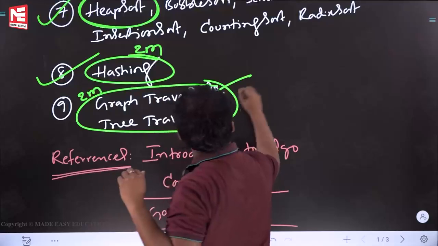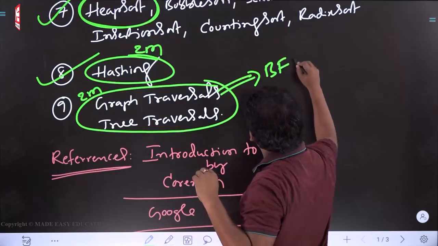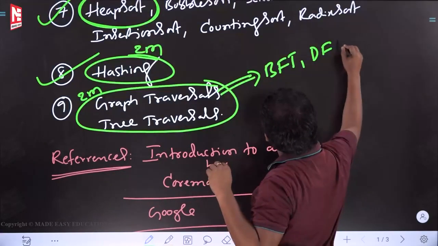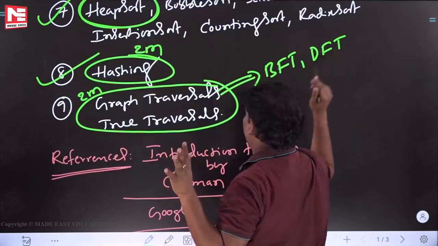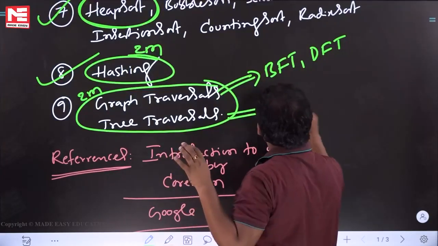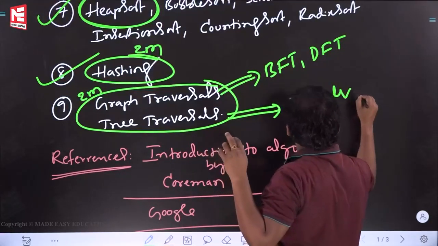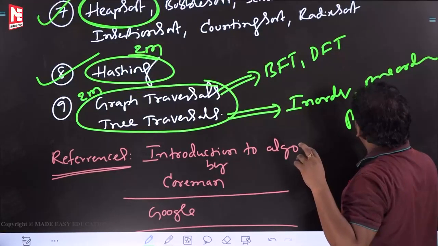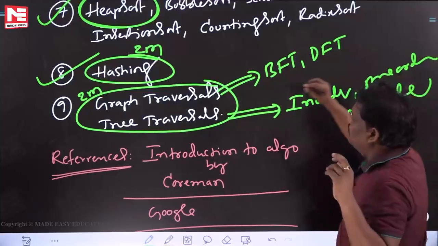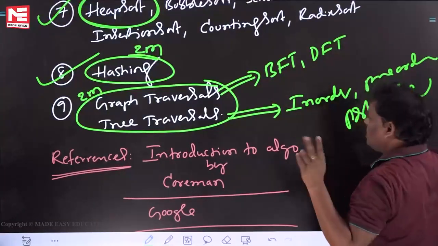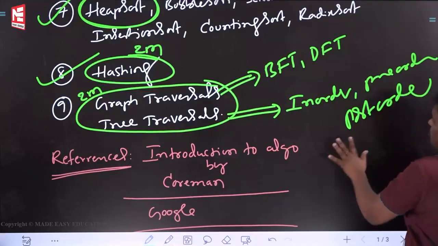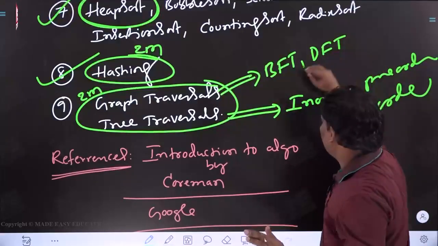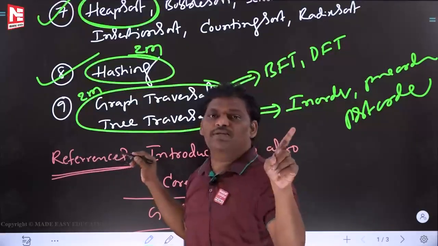What are the graph traversals? You know very well: BFT, DFT. What are the tree traversals? In-order, pre-order, post-order. Graph traversals are BFT, DFT. Tree traversals are in-order, pre-order, post-order. Totally 5. Out of them, you will definitely see 1 compulsorily.